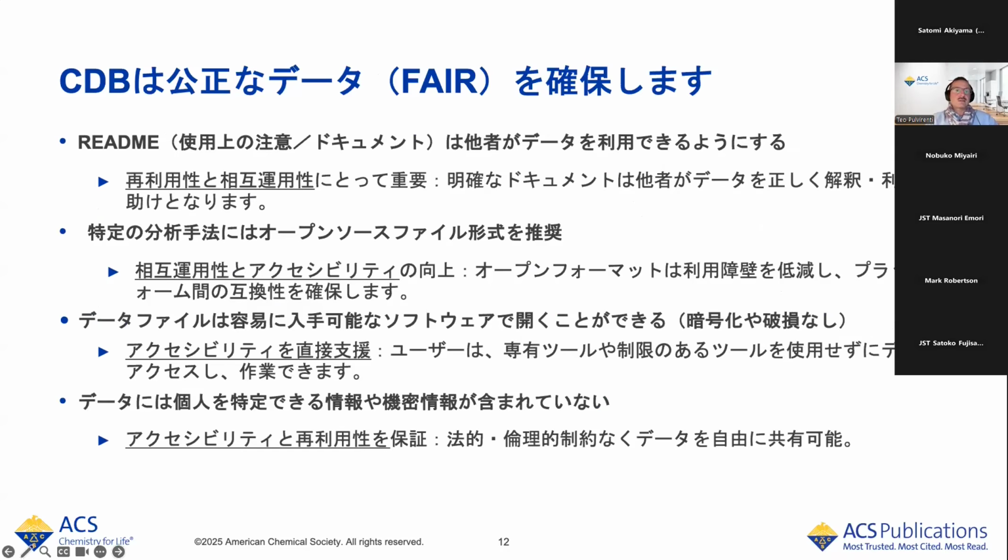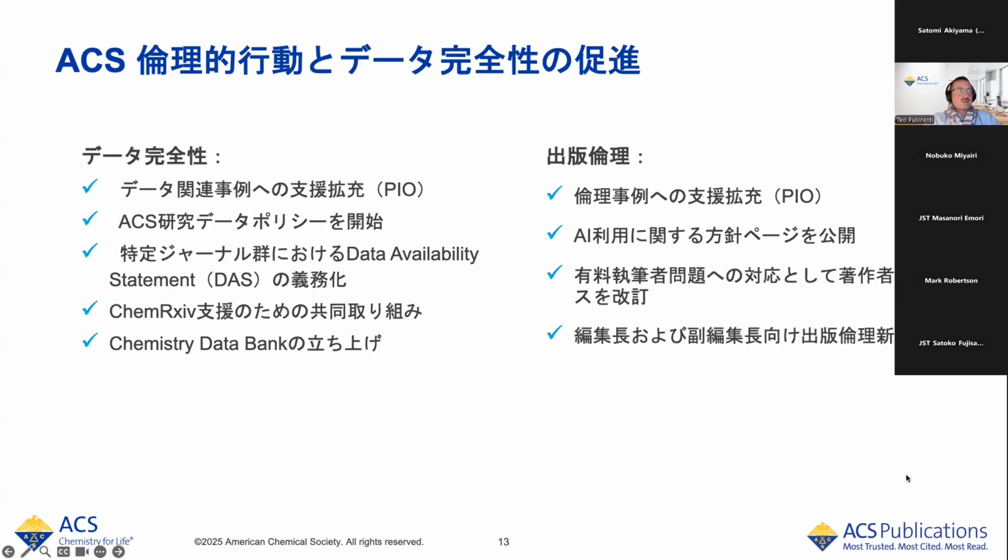And again, even for the Chemistry Data Bank, we put a lot of attention on FAIR data. In fact, the Chemistry Data Bank ensures FAIR data through a README, which enables authors to use the data, but also a preference for open source, and data that can be opened by readily accessible software. And all this is to say that, of course, we support reusability, interoperability, accessibility, and findability across the board at ACS.